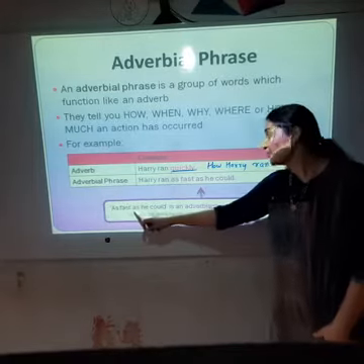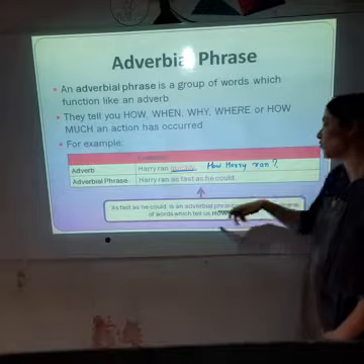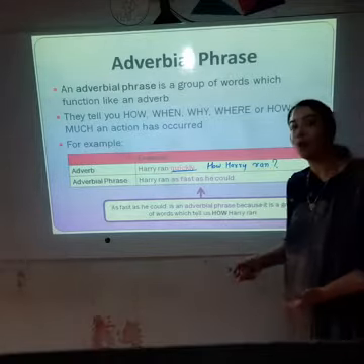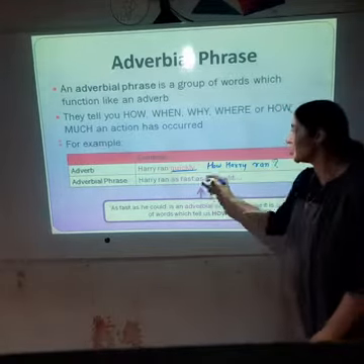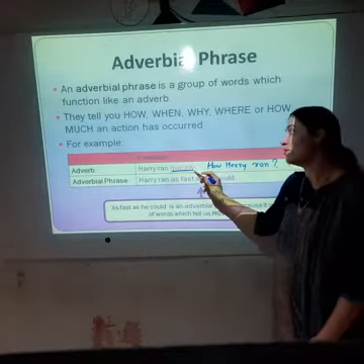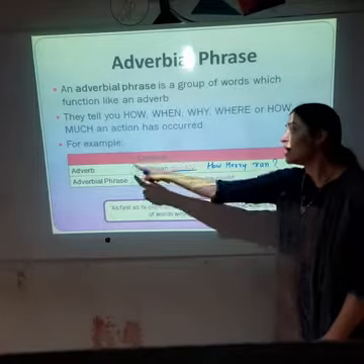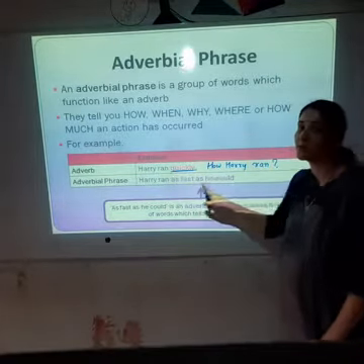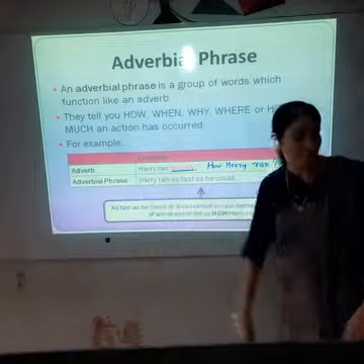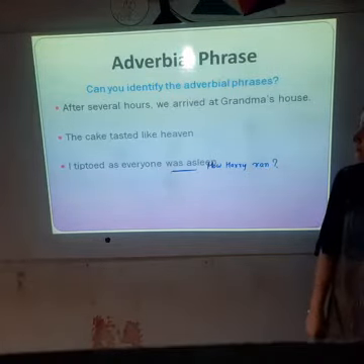Now here, as fast as he could is an adverbial phrase because it is a group of words which tell us how Harry ran. Here also this word is telling, yes, it is an adverb, but it is a single word. That's why it is an adverb. And here it is a group of words. That's why it is a phrase.